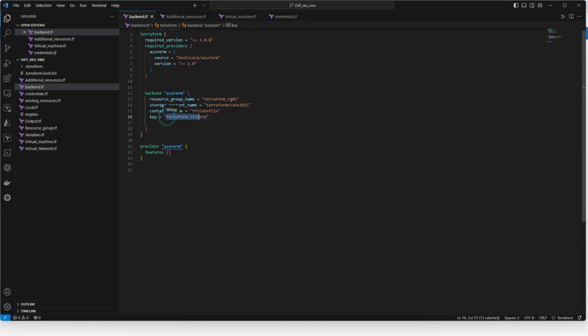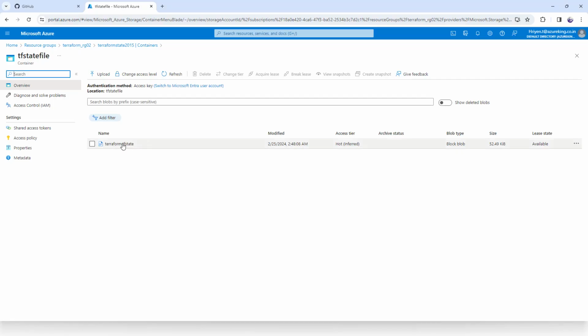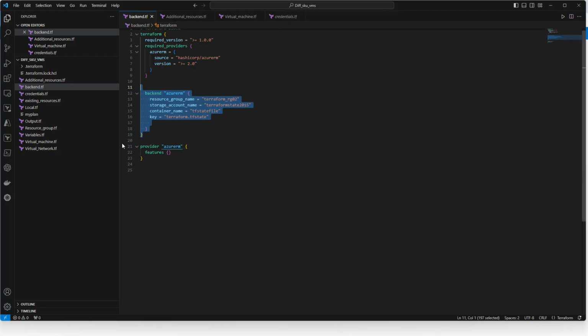Key is nothing but the state file name you want to give it. It's terraform.tfstate. This is the state file name you want to give it, right? So same thing you can see here. Now this is our file, we have it.